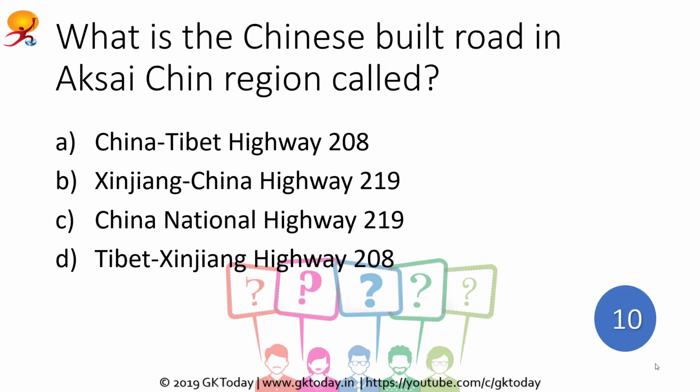What is the Chinese built road in Aksai Chin region called? If you were paying attention in the last question, you would know the answer. So your options currently are China-Tibet Highway 208, Xinjiang-China Highway 219, China National Highway 219, and Tibet-Xinjiang Highway 208. Your time starts now.